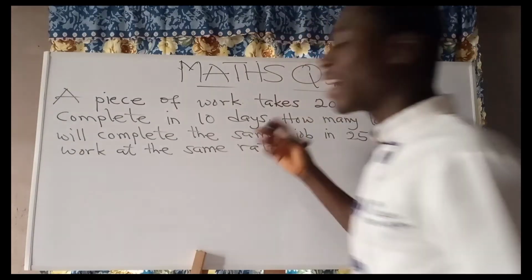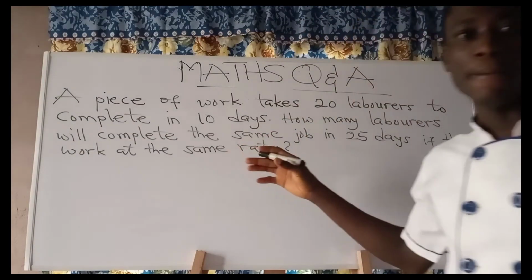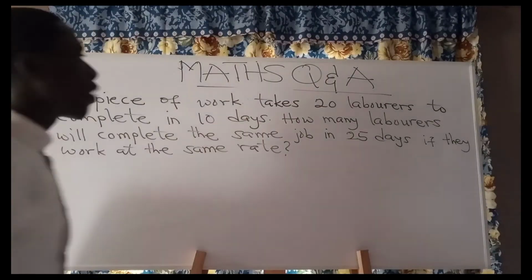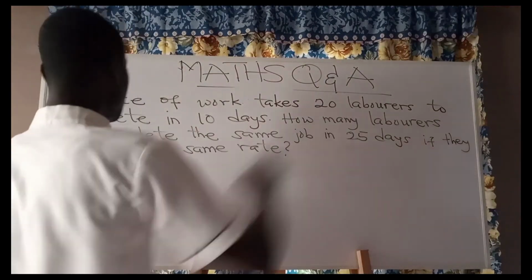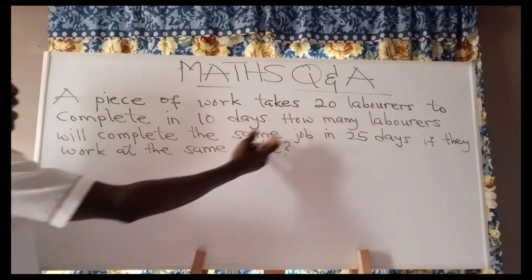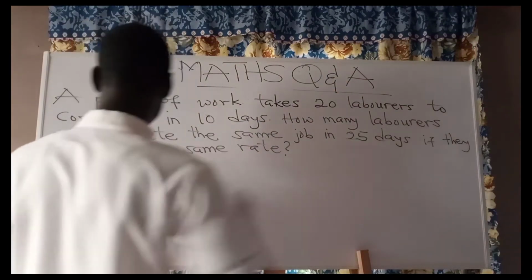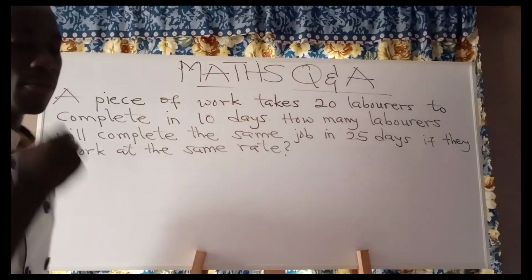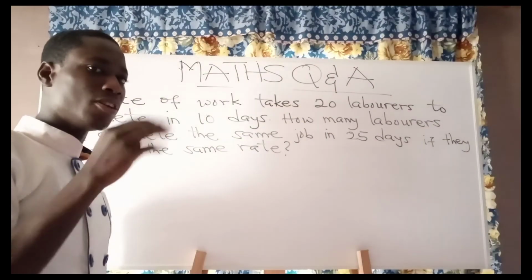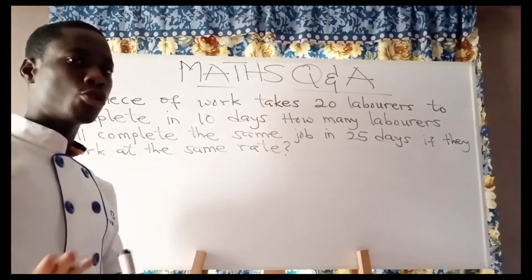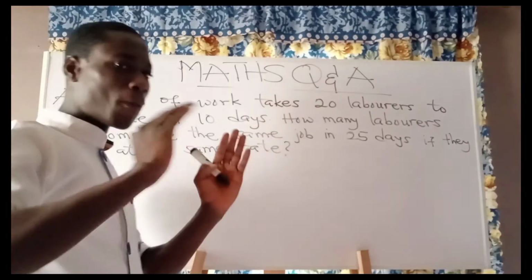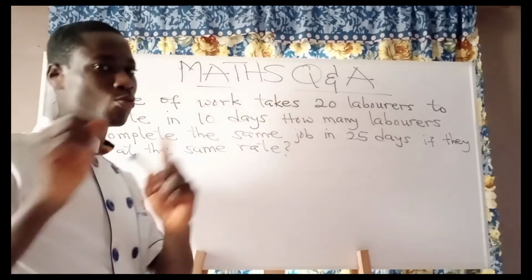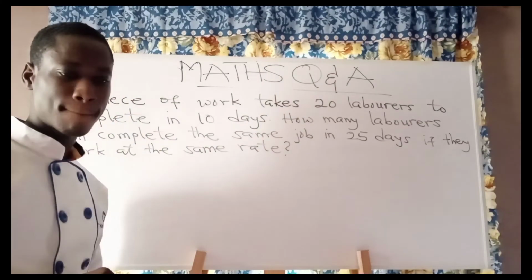Welcome back. What answer did you get for this question? A piece of work takes 20 laborers to complete in 10 days. How many laborers will complete the same job in 25 days if they work at the same rate? If you have finished solving it, put your answer there and follow me. When we are done, you compare the answer that you get to what you have with you right there.